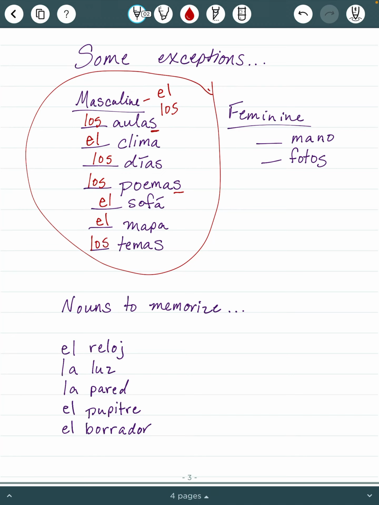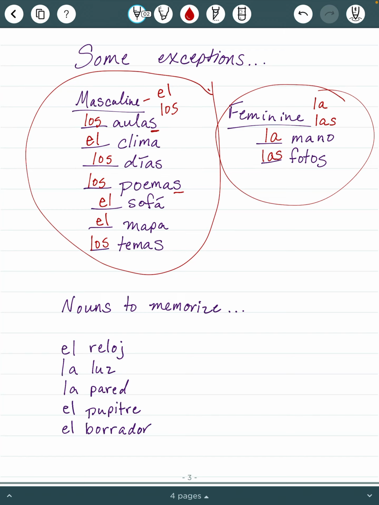And then we have a couple of feminine words here that look masculine. So with these two words, we will go with la or las. So mano, singular, la mano. And then fotos, that one is plural. We will go with las. Now we do have a few nouns to memorize. El reloj, la luz, la pared, el pupitre, el borrador.